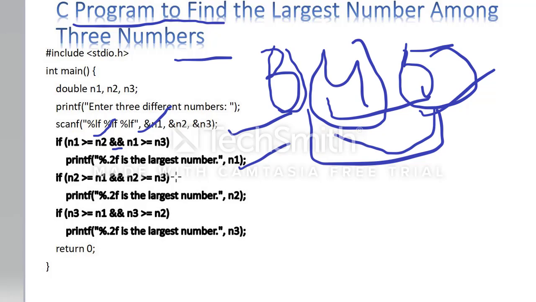Same for the remaining: n2 is greater than or equal to n1 and n3, and n3 is greater than or equal to n1 and n2. If a number is greater than both of the other two, then it is the largest number. This is the logic for implementing this type of problem.